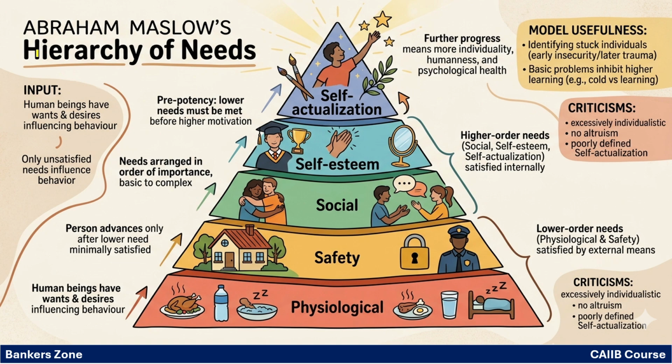Abraham Maslow's hierarchy of needs. So Abraham Maslow has given 5 needs. First is the physiological need, second is the safety need, third is the social need, fourth is the self-esteem need, and fifth is the self-actualization need. Now, the physiological need is the basic need.